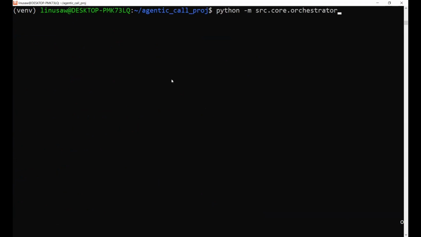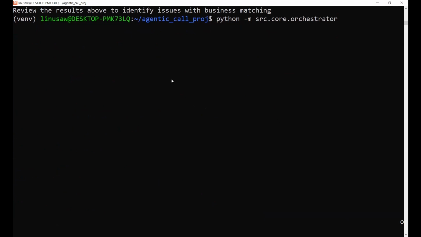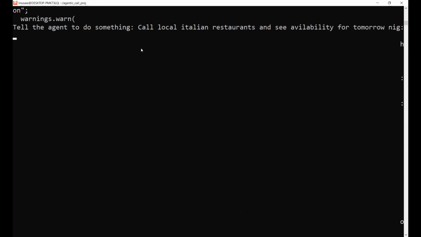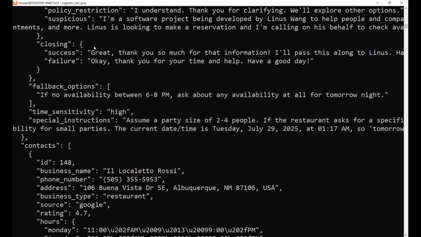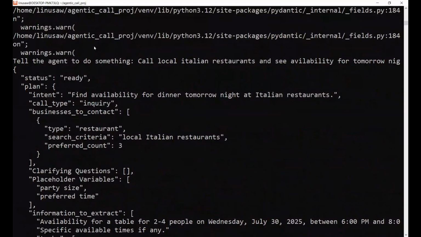And then lastly, I'll show how the orchestrator, which brings all of this together, works. You can tell it to do something. I'll say just the same thing, I guess: call local Italian restaurants and see availability. Basically, this is going to be a little bit hard to read, but this is what is actually passed on later. So I'll start from the top here.